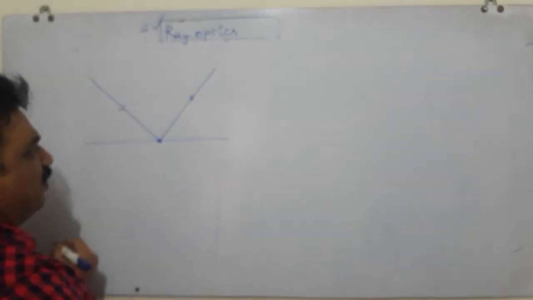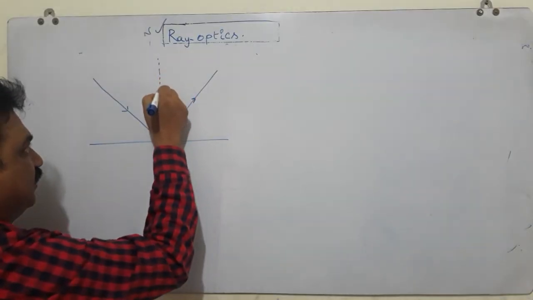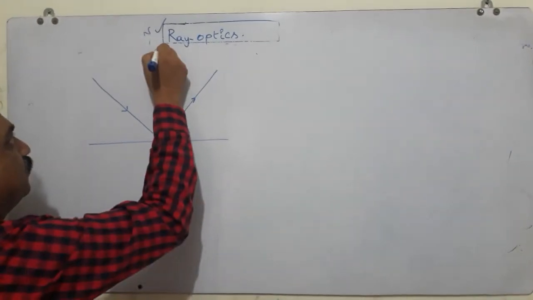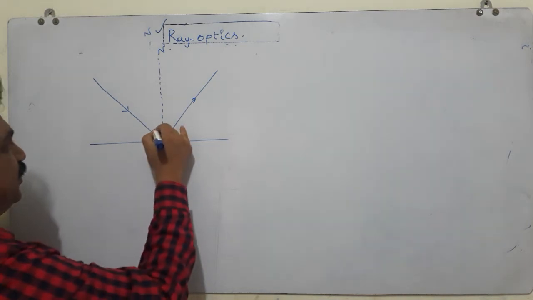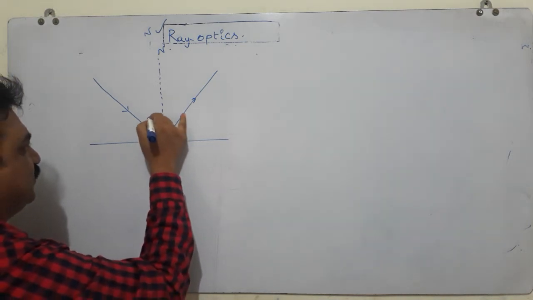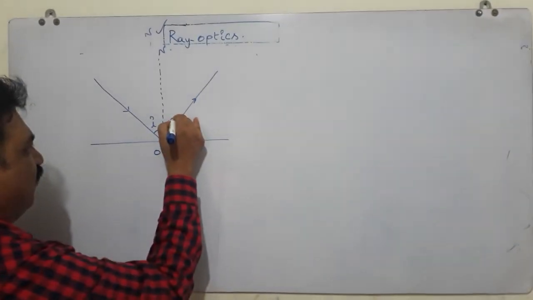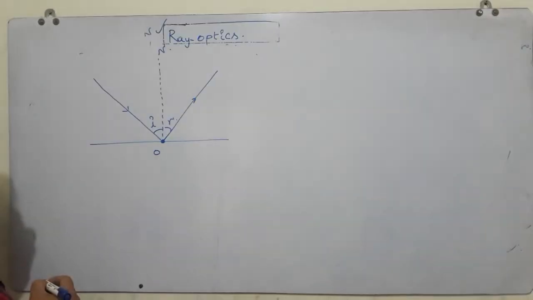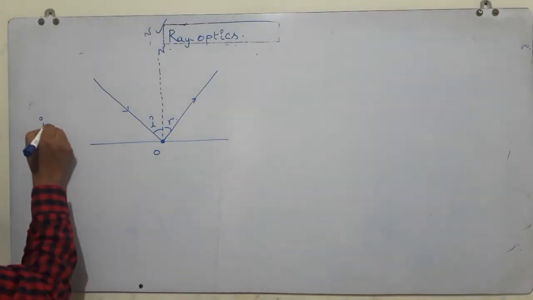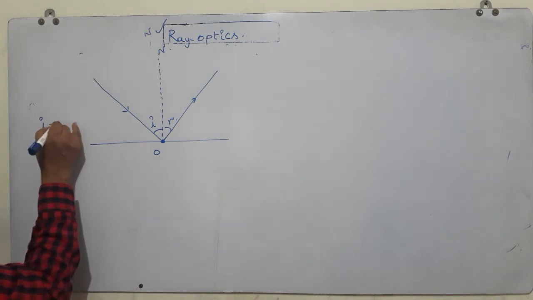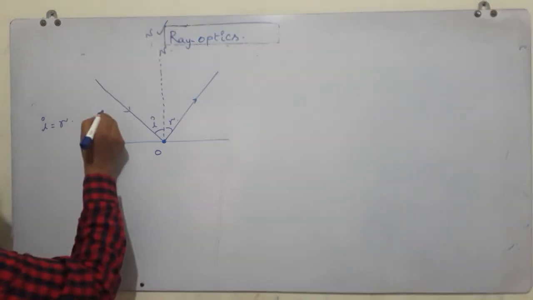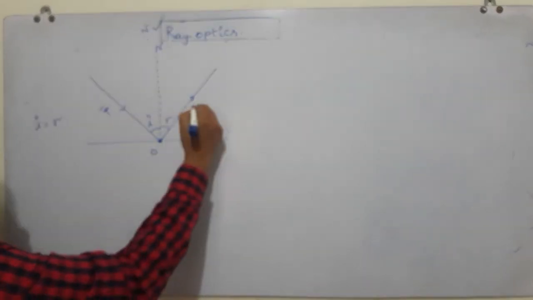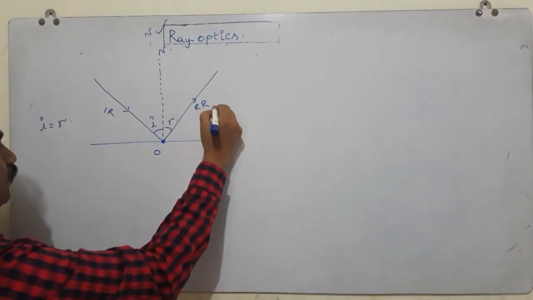This is the point of incidence. This is the normal. ON is the normal. This is the angle of incidence and this is the angle of reflection. As we have already discussed, the angle of incidence is equal to the angle of reflection. See, this is the incident ray, this is the reflected ray.